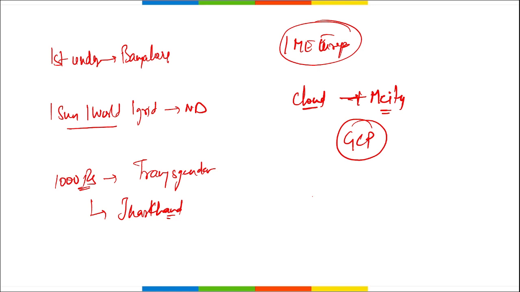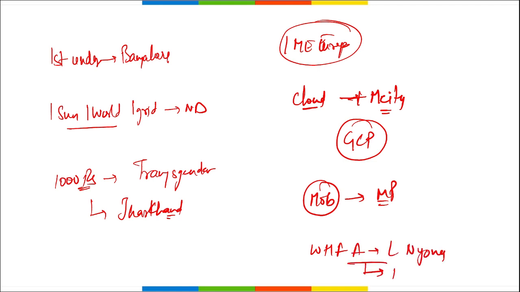Then which state will be providing compensation for the mob lynching victims? It will be Madhya Pradesh. Then which organization is constructing the world's highest fighter airfield, that is in Ladakh's Neoma? It is BRO, that is your Border Road Organization. Next tell me recently International Conference on Dam Safety was inaugurated by our Vice President Jagdeep Dhankar ji.